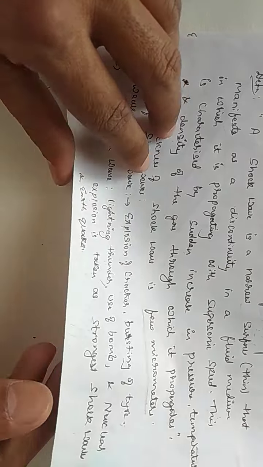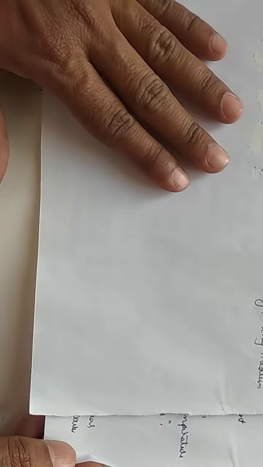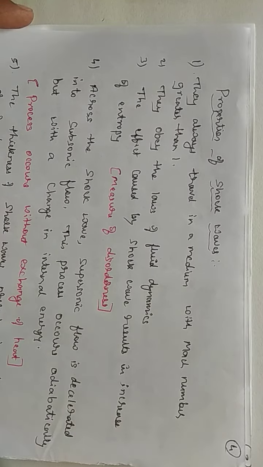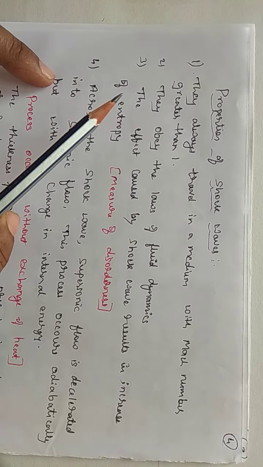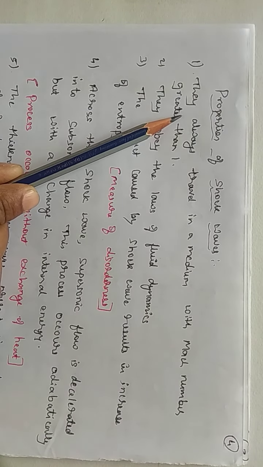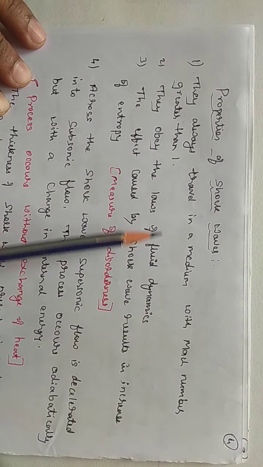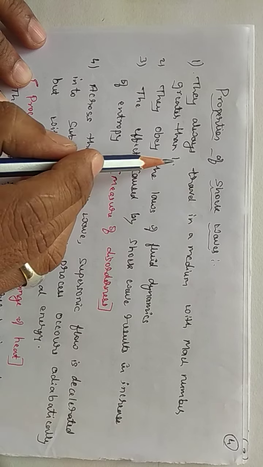Next one. Then what are the properties of shock waves? The properties of shock waves are they always travel in a medium with a Mach number greater than 1.